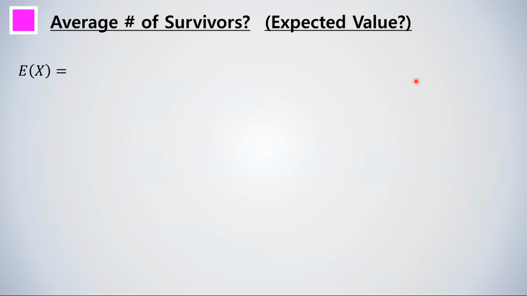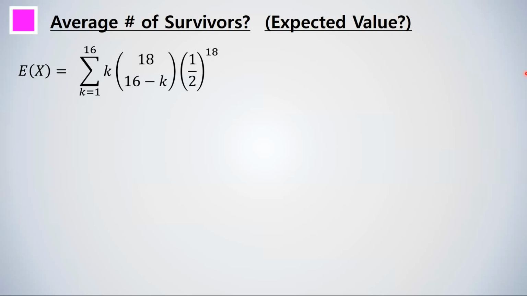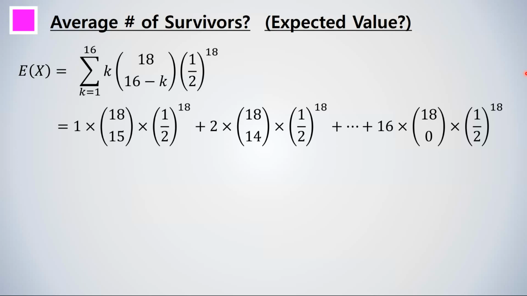Therefore, our expected value is given as sigma k times 18 choose 16 minus k, times 1/2 to the power of 18, and in the expanded form we have this expression, and if we actually calculate all this, we obtain 7.00007629, which is approximately 7. So we can say that on average, it is expected that 7 players will survive in this game.